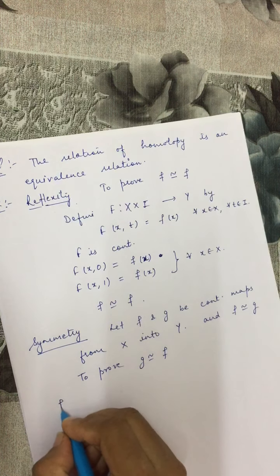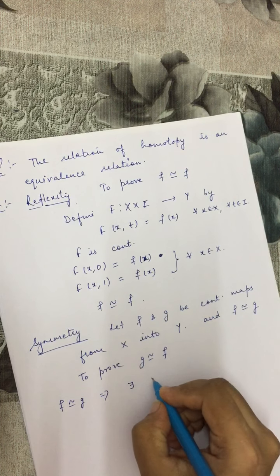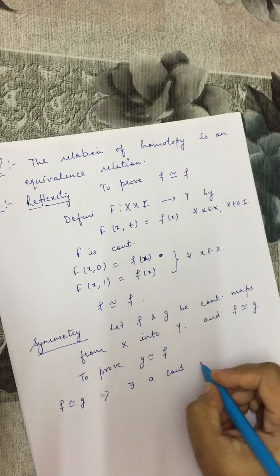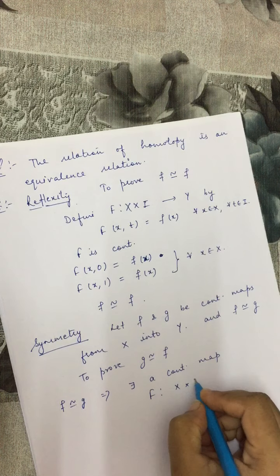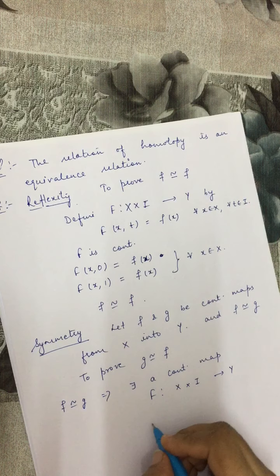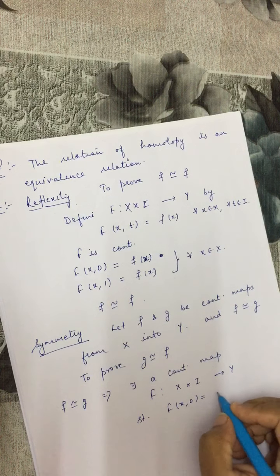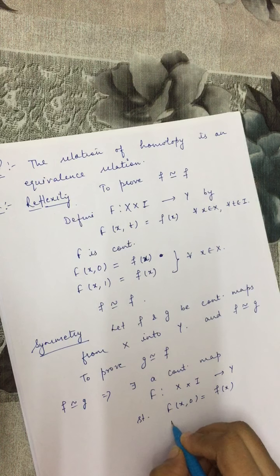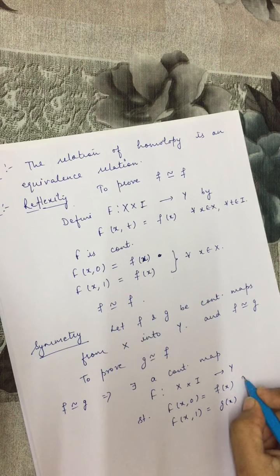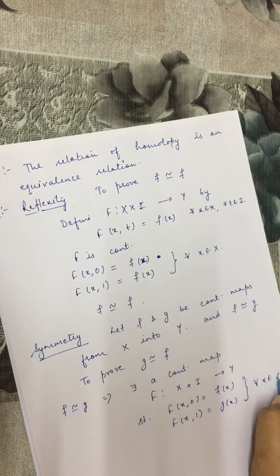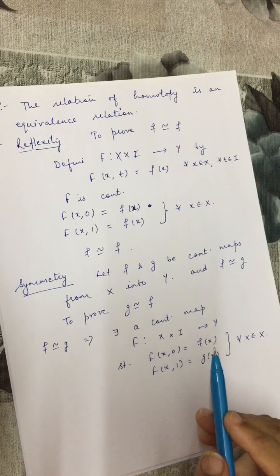Now f is homotopic to g, therefore there exists a continuous map, let us say capital F, from X cross I to Y such that F(x,0) is f(x), F(x,1) is g(x) for all x in X. We have to prove g is homotopic to f.